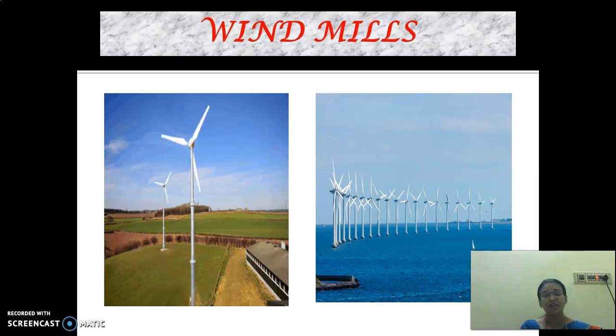For these windmills to create power, the wind must blow at a speed of 20 kilometers per hour. Only at that time does the electricity start to generate. And this is also safe for the environment. Shall we go to the next one, children?